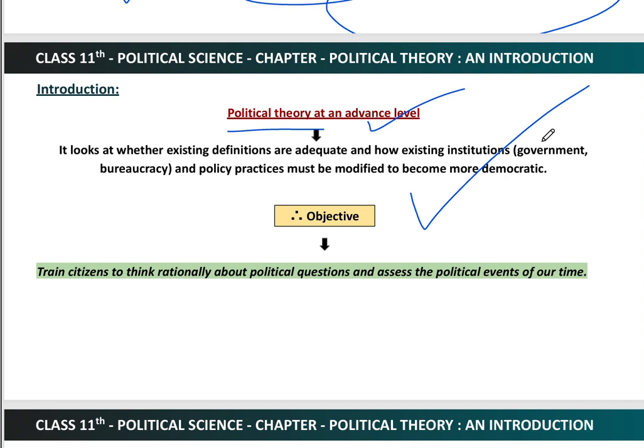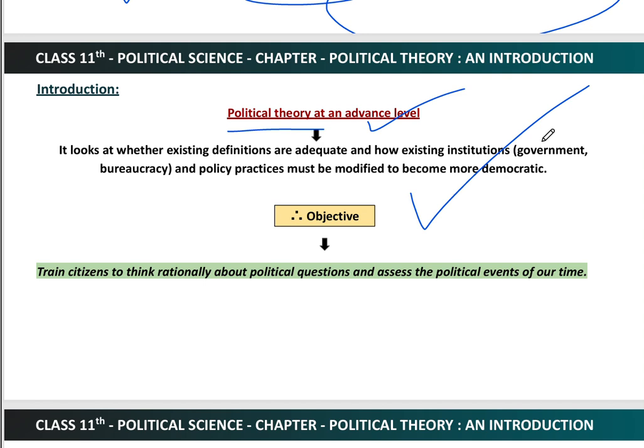And if you go beyond, at the advanced level, it gives us suggestions on which kind of government is good for us, the existing one or another one. The same goes for the bureaucracy, whether the existing one is good or another one.